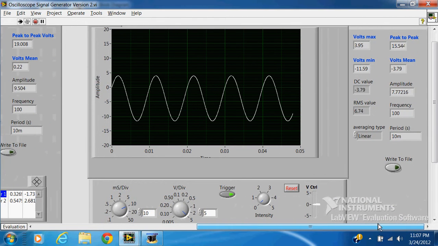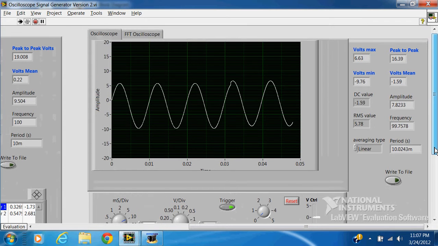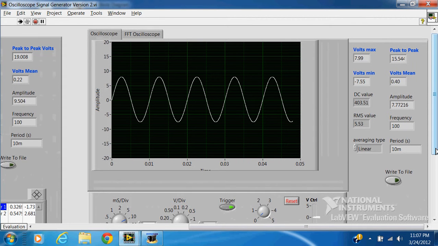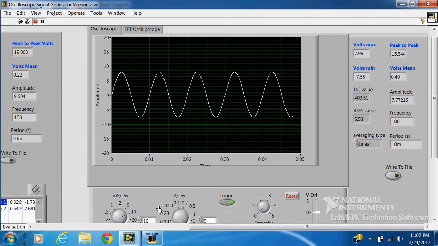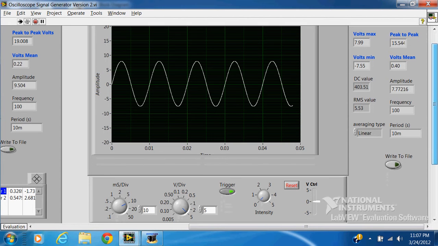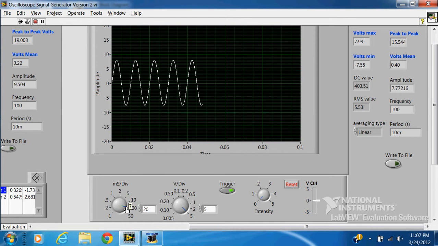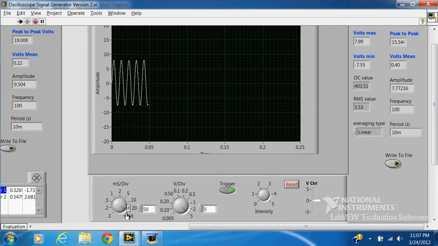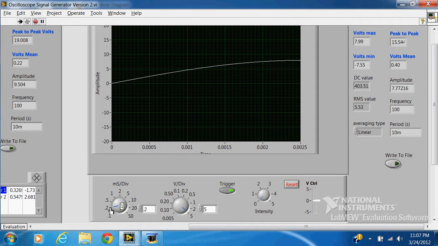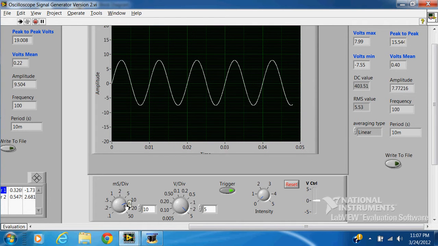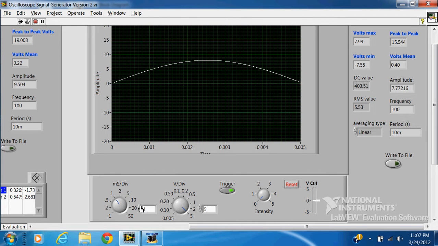Okay, here we have the oscilloscope portion. So this is just displaying the output of the frequency generator. So here's the waveform. Down here we have a dial for milliseconds per division. Right now we're at 10 milliseconds per division. You can cycle through anywhere from 50 milliseconds per division to 0.1 milliseconds per division. And then also you can cycle through digitally if you like.